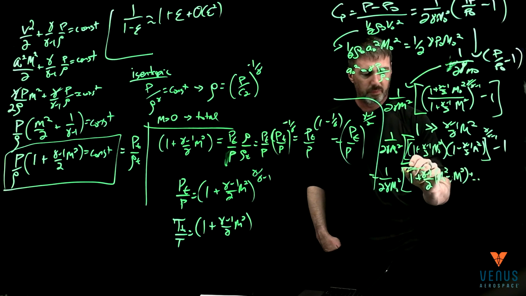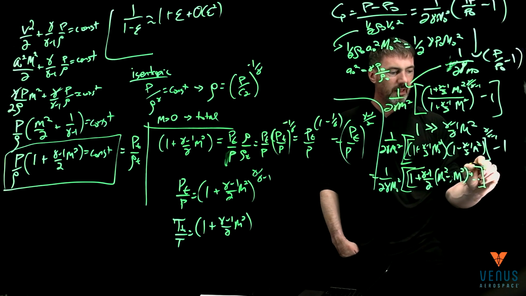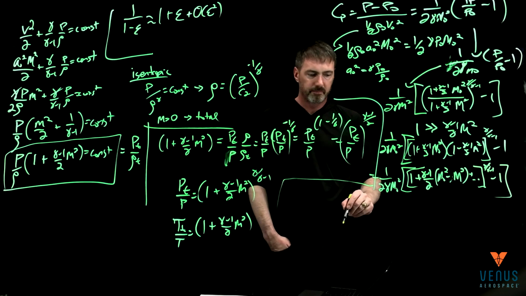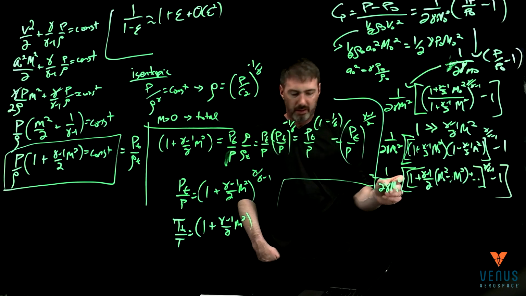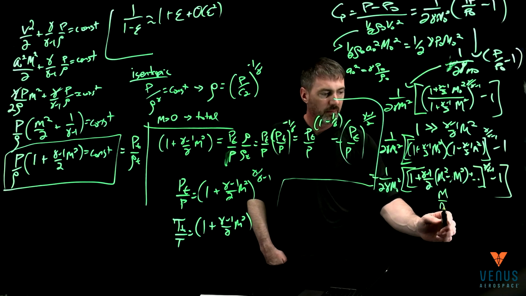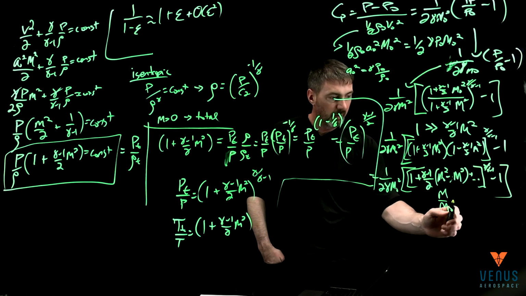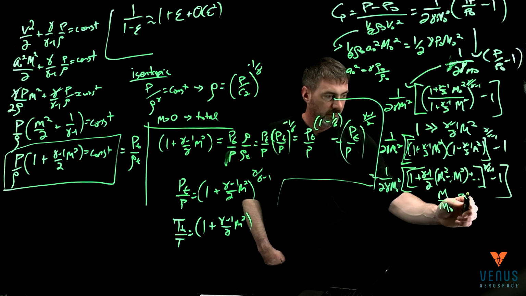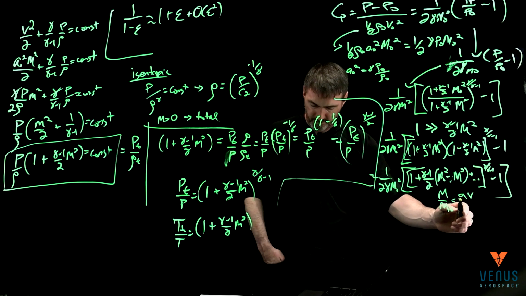I still need another bracket here because that's still raised to gamma over gamma minus 1 minus 1. All right, give myself a bit more room. Okay, and then remember that Mach over Mach 0 is the same as the speed of sound times v over a naught.